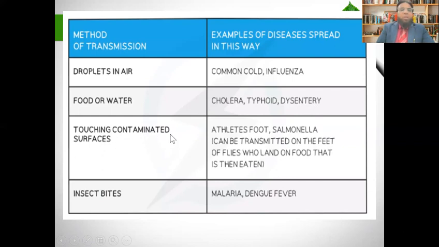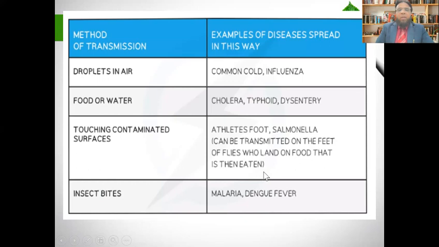Touching contaminated surfaces. If we touch a contaminated surface, and then touch our hands to our face, the germs can be transferred through our nose, through our respiratory system, or through the digestive system by the mouth. Also, salmonella can be transmitted on the feet of flies that land on food that is then eaten.